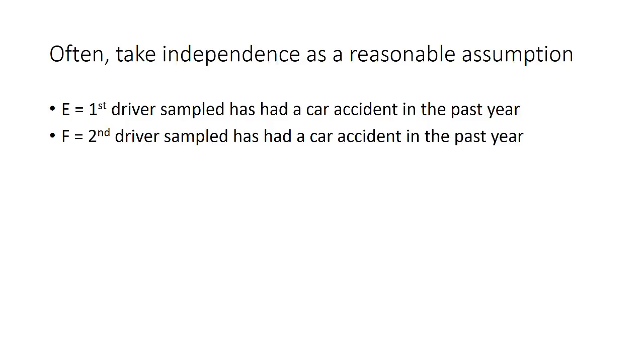If we're taking a random sample from a large population, then there's no particular reason to suspect that the two drivers live nearby each other and might have crashed into each other. There's no real reason to think that event E happening would affect the probability of event F. So we assume that E and F are independent as long as this was a random sample from a large population.